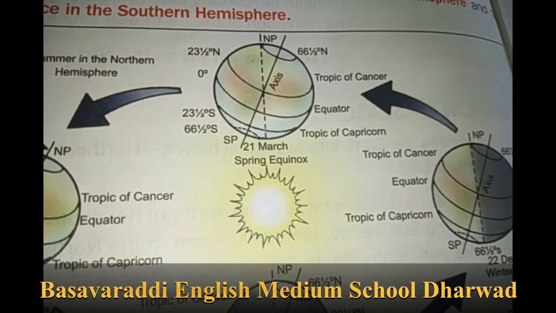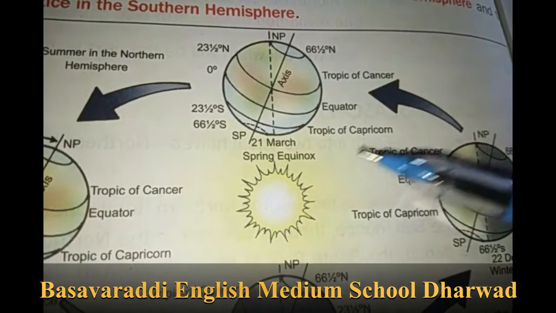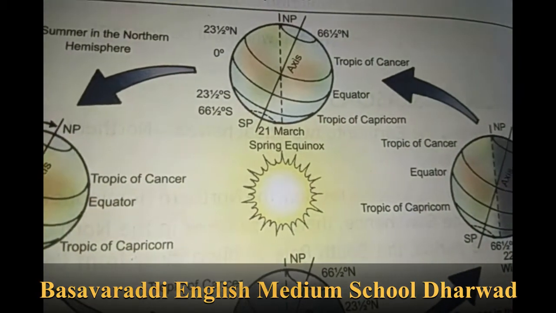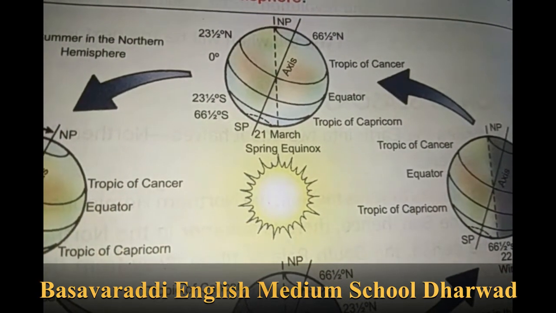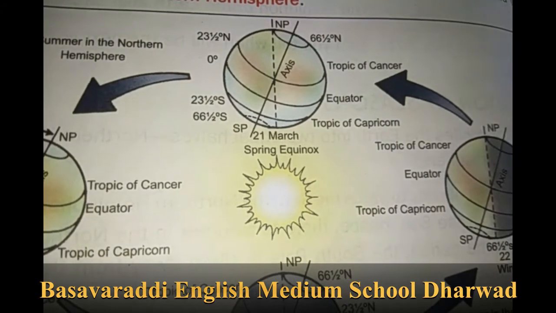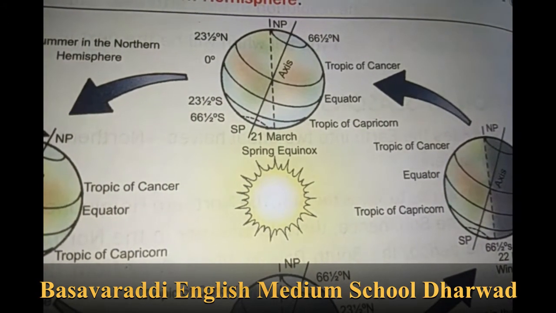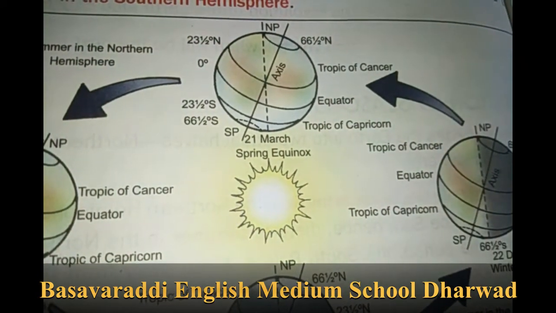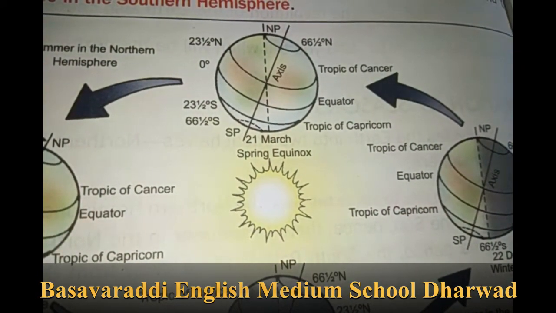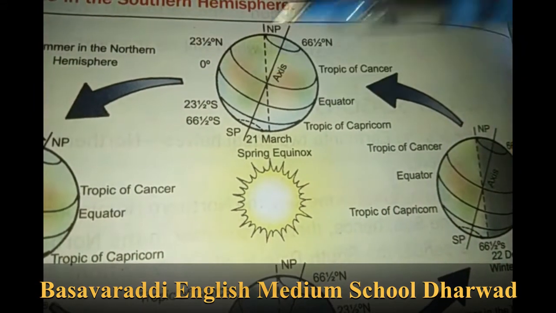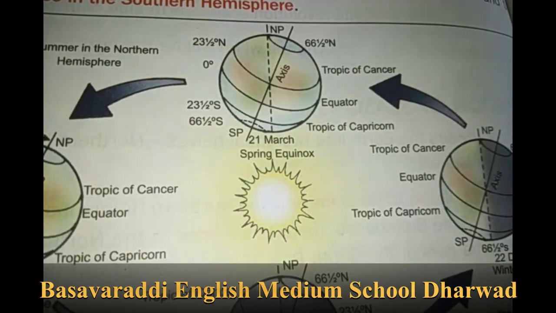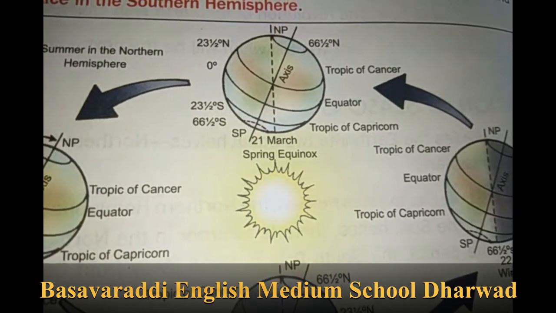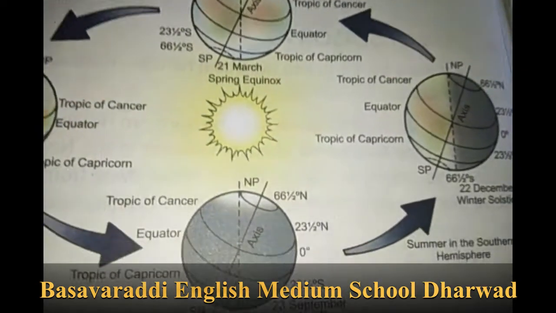It marks the beginning of the spring season, children, in the northern hemisphere as well as the autumn season in the southern hemisphere. Okay, next we will discuss winter solstice.